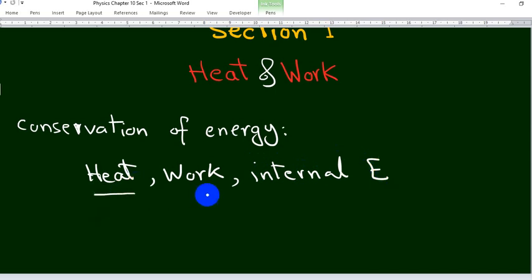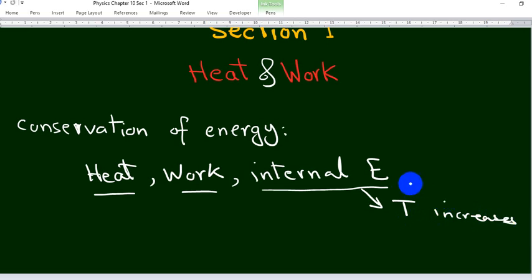So we have three forms of energy: heat, work, and internal energy. What's the relation between them? We know that the internal energy is related to temperature. If the temperature increases, the internal energy also increases. If the temperature decreases, the internal energy also decreases. So we measure the internal energy by measuring the temperature.